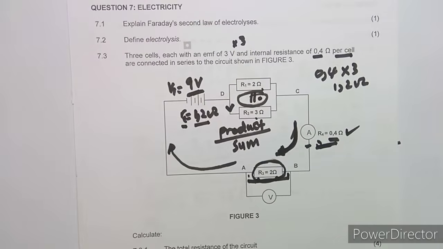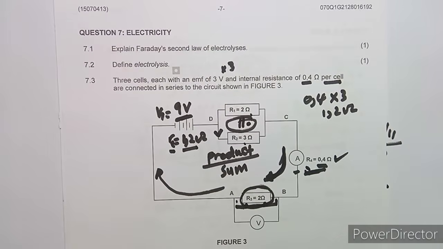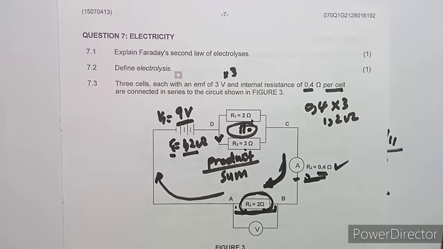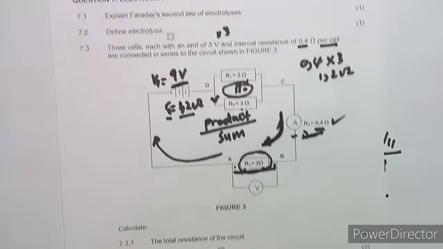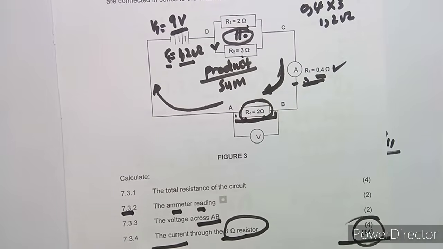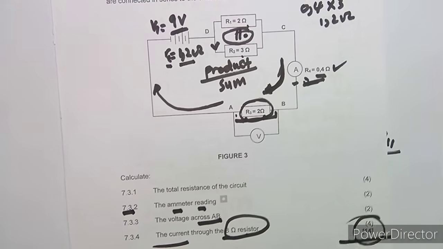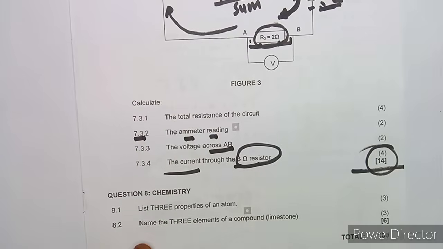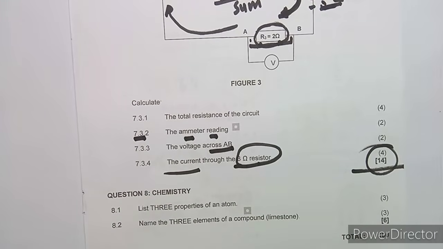As you can see, guys, these are the typical marks that the question papers have for electricity: 14 marks, 11 marks, 15 marks, something like that. So guys, you have to revise a lot. Okay, anyways, on question number 8, which is on chemistry, normally chemistry is just to know these definitions, and it's nothing much, and there's only about 6 marks, 7 marks, and so forth.